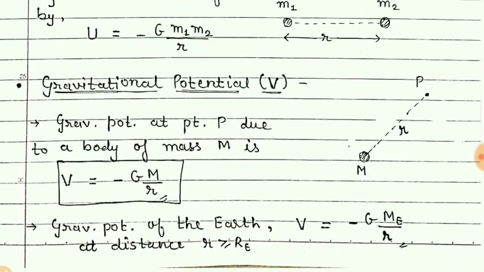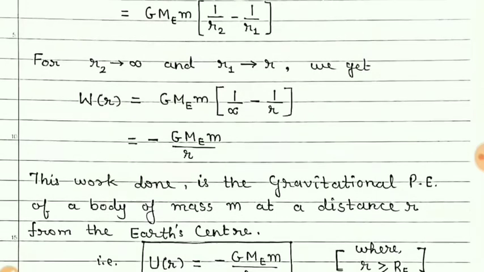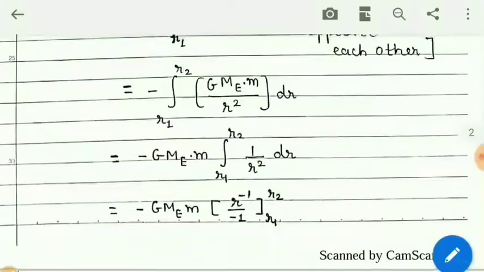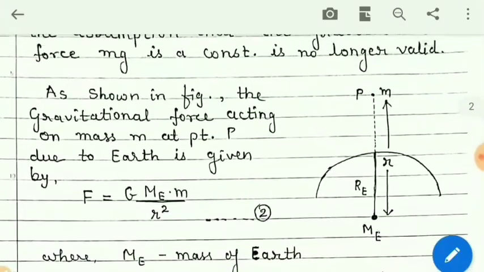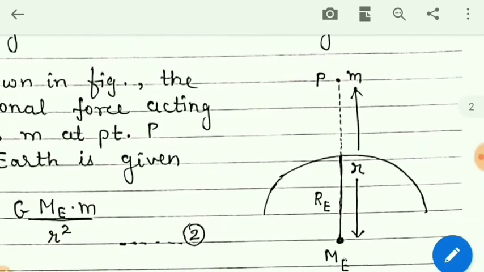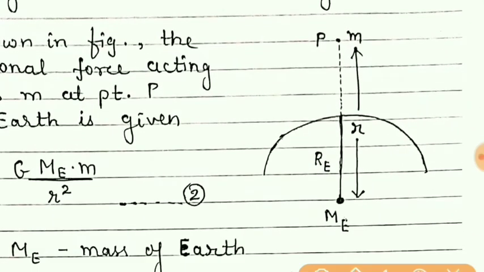Now about gravitational potential. Students, to understand this gravitational potential due to Earth, we know that if at this point there is mass m, then there is a gravitational potential energy related to Earth and the mass.